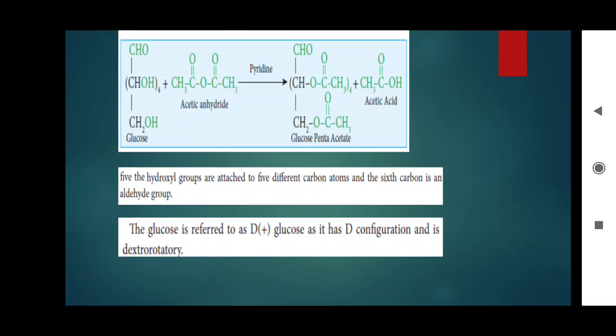The glucose is referred to as D plus glucose. It has D configuration and is dextrorotatory. It rotates the plane polarized light to the right side. That's why there is a positive symbol.